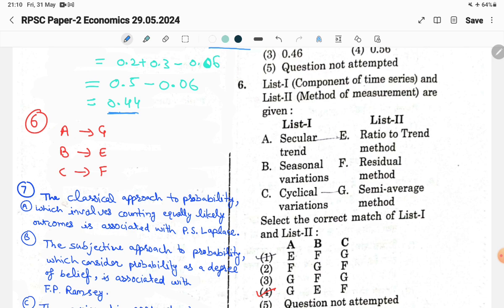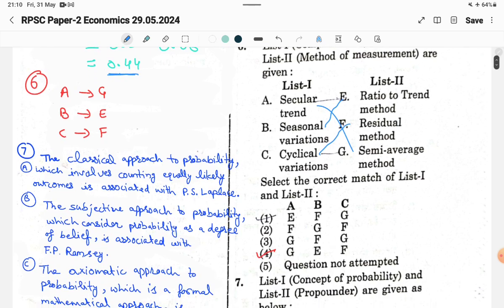Secular trend matches the semi-average method, seasonal variation matches the ratio to trend method, and cyclical variation matches the residual method. So the answer will be the fourth.